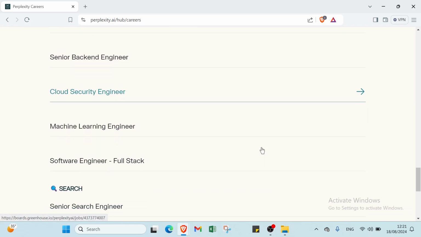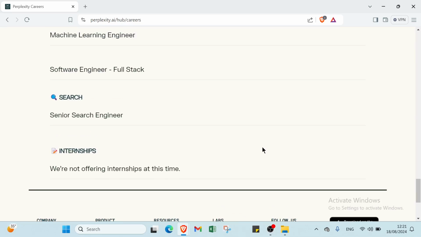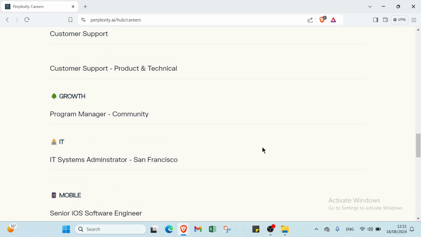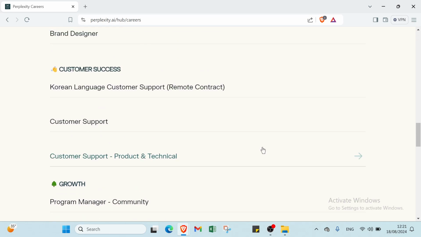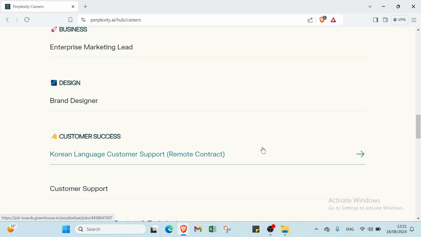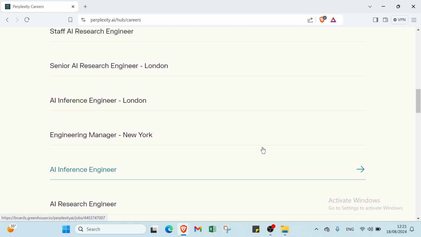Then we have the last one, automation services. So for example, offer a service where you set up automated workflows using Perplexity for businesses. For example, create a system that automatically gathers and summarizes daily industry news for executives. Charge a setup fee and possibly a monthly maintenance fee for this service.